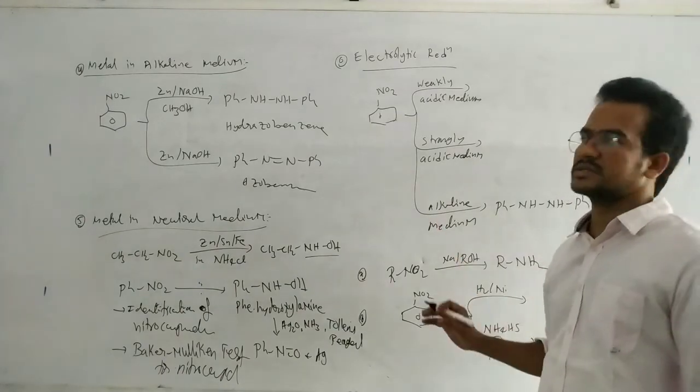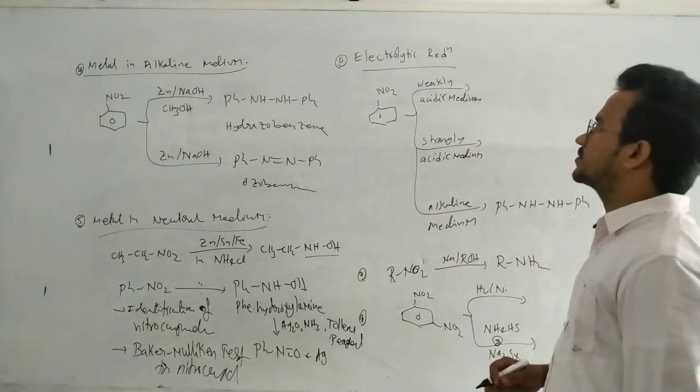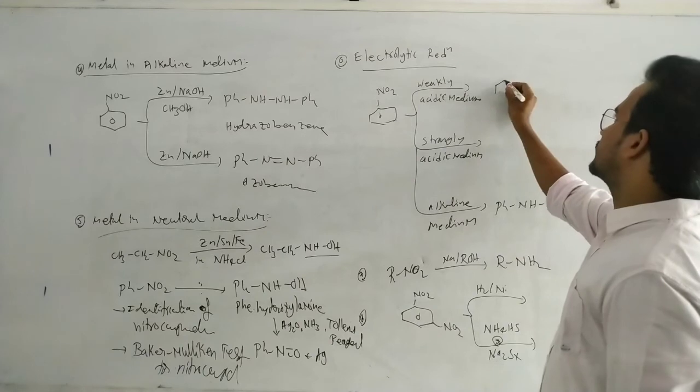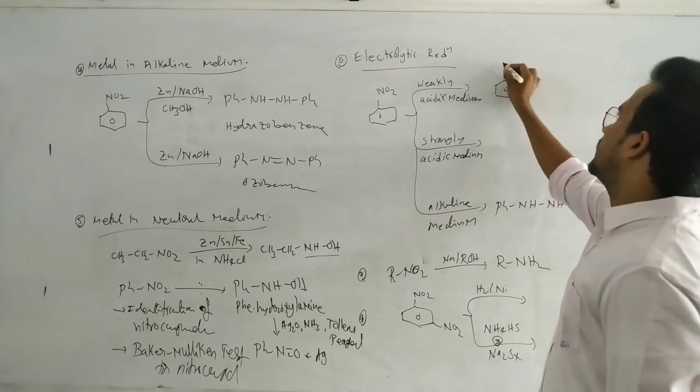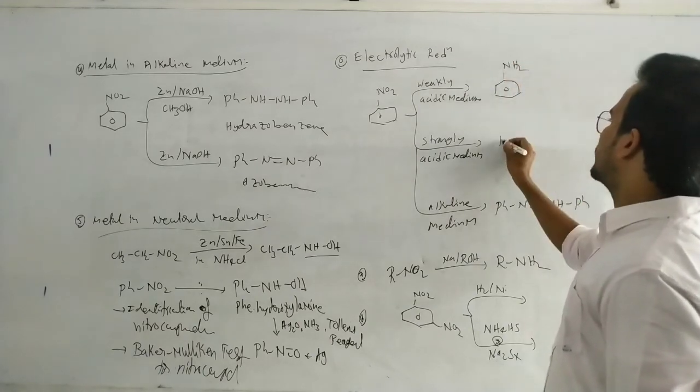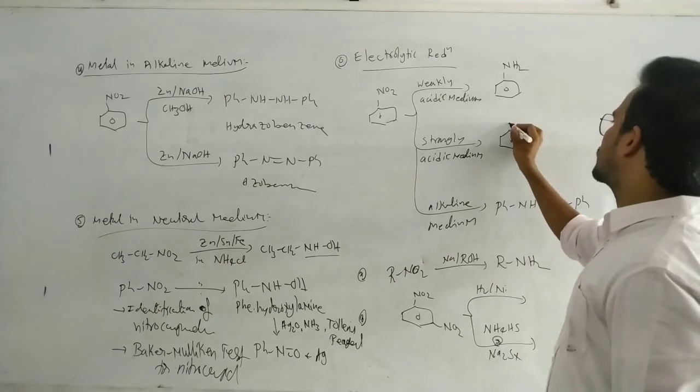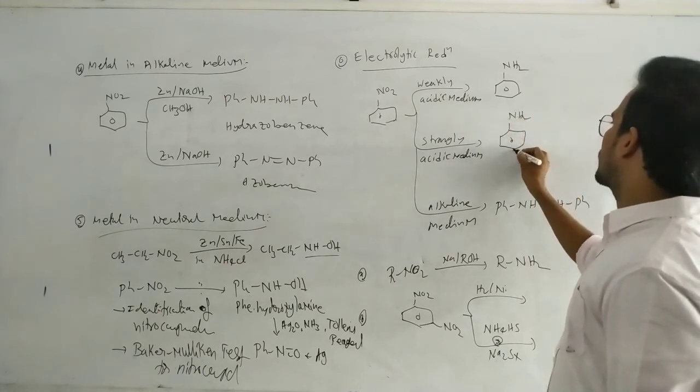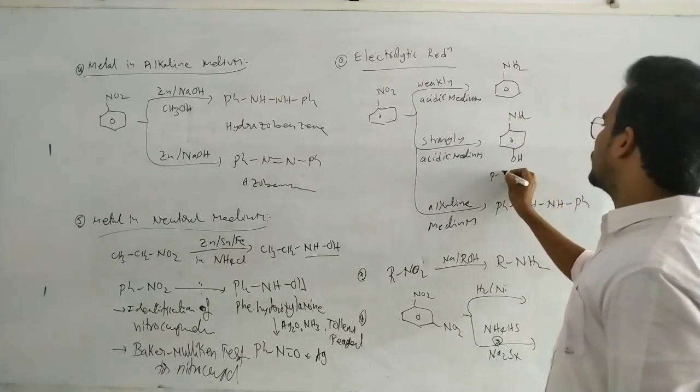Now, electrolytic reduction. By electrolysis, reduction of nitro compounds also takes place. In weakly acidic medium, it is converted to aniline. In strongly acidic medium, it is converted to para-aminophenol.